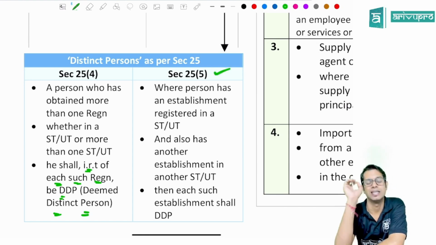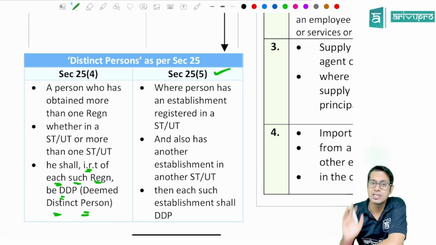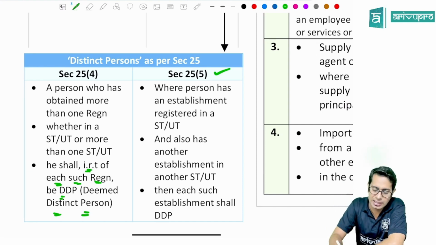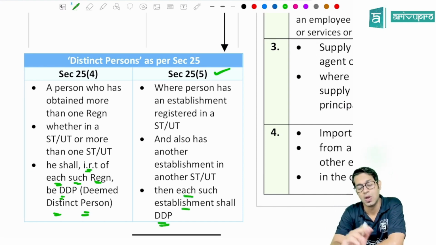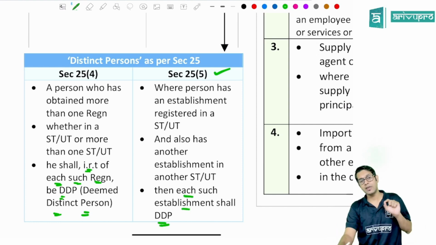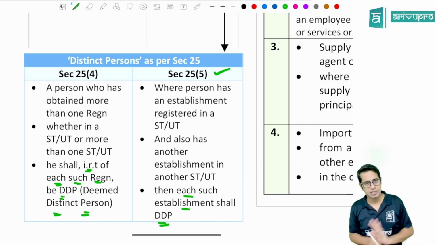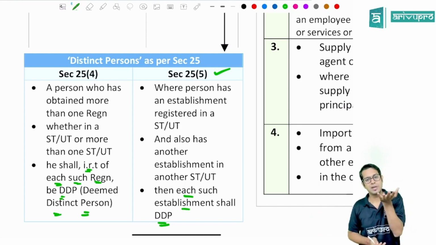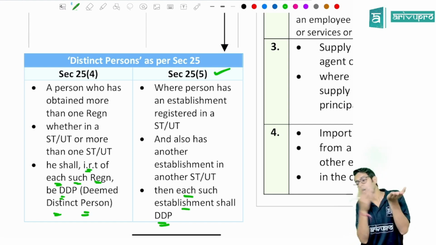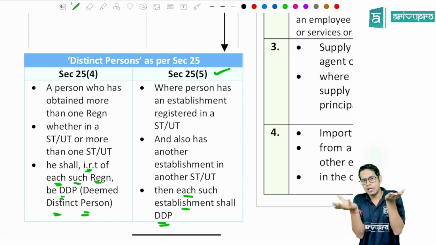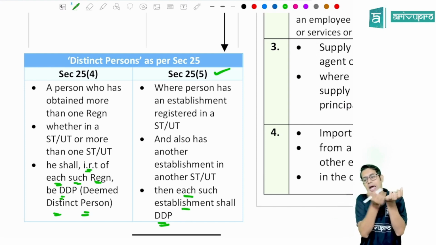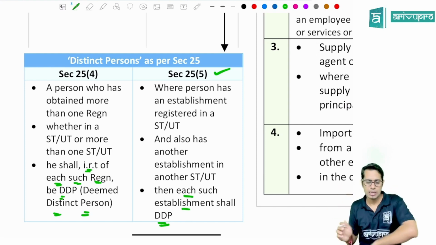Section 25(5) says, where a person has an establishment registered in a state and also has another establishment in another state or union territory, this establishment will be deemed as distinct person. What is 25(5) telling? 25(4) told that if you have separate registrations, these separate registrations will be distinct persons. 25(5) says, if you have an establishment registered in a state and also have another establishment in another state or union territory, this establishment will be treated as distinct person. Now here, one of the establishments is registered and the other establishments may or may not be registered.